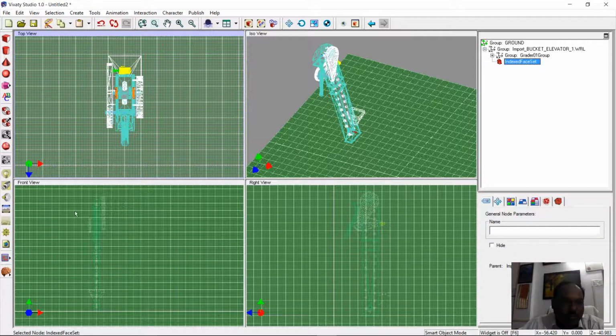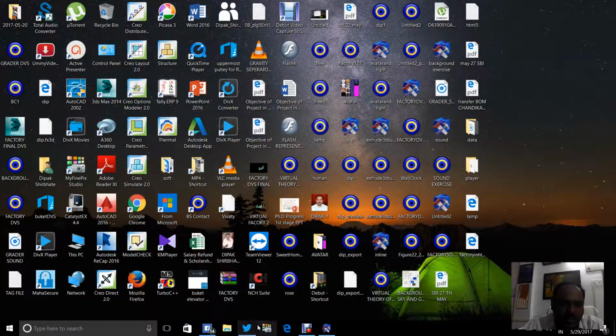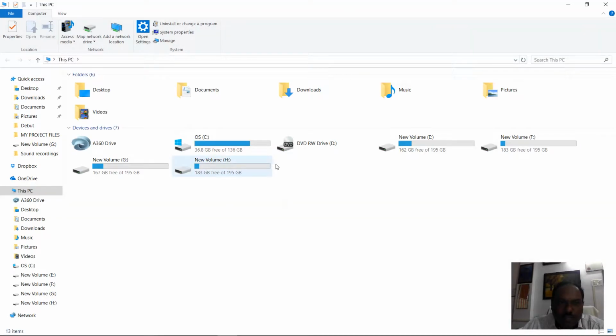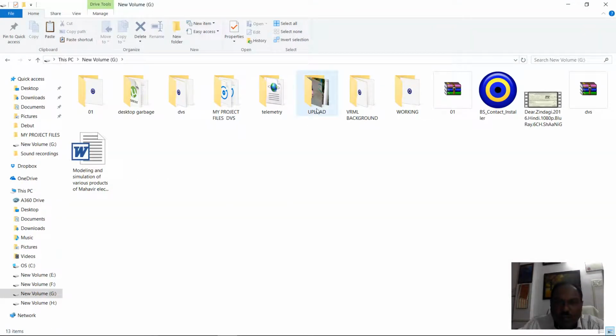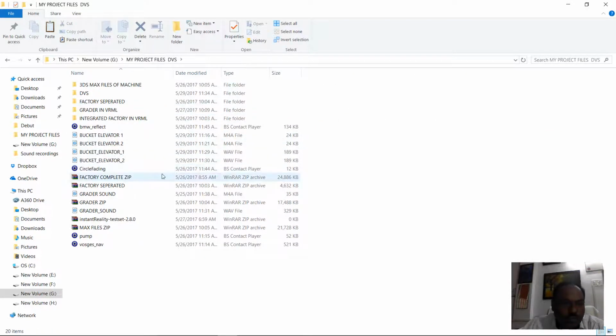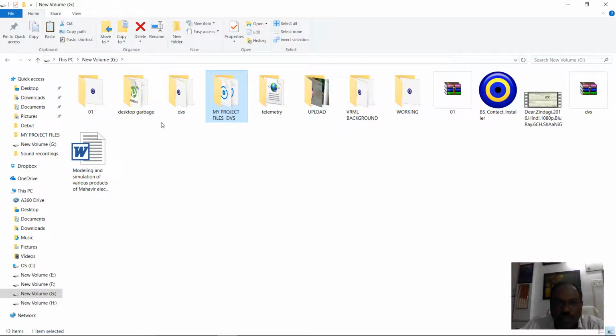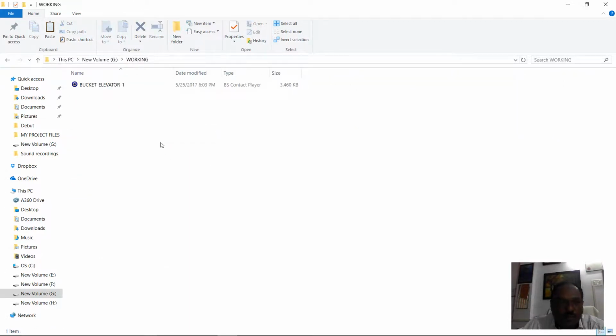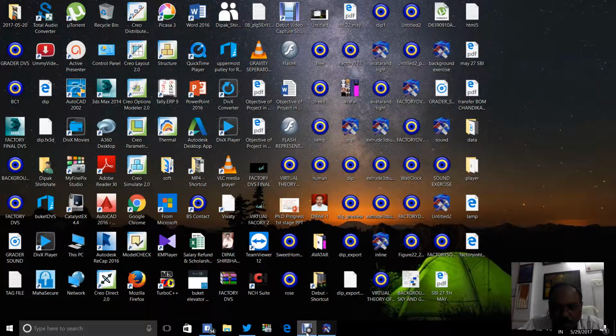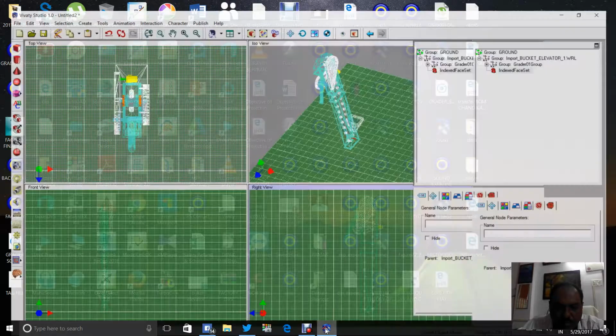Now we want to assign the sound. First of all we have to bring the sound into the working directory. Let us go to the working directory: PC, then G, and my project. I want to assign the bucket elevator wave file. So this is the wave file. Copy this wave file to the working directory. I am going to copy this, and then we can assign this file.